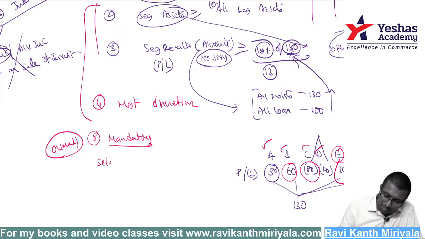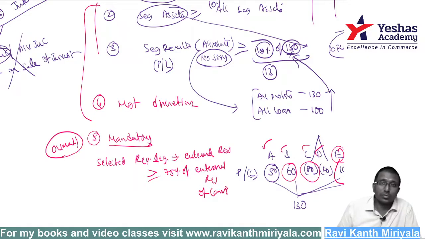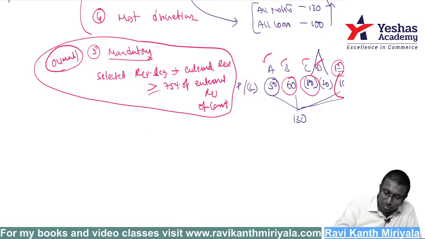The so far selected reportable segments' external revenue should be greater than or equal to 75% of the external revenue of the company. I will explain it, don't worry. It is very simple, nothing much actually.